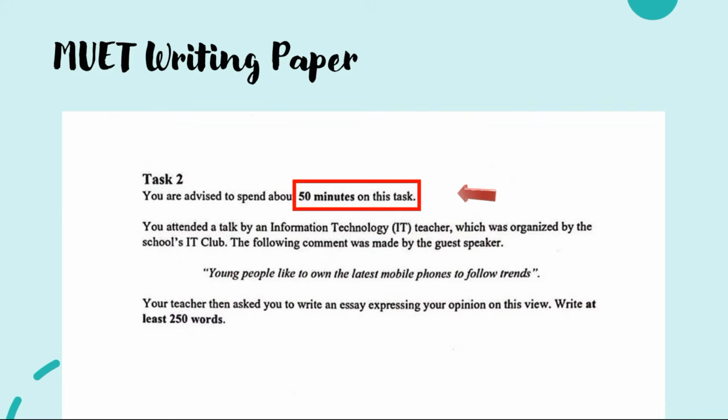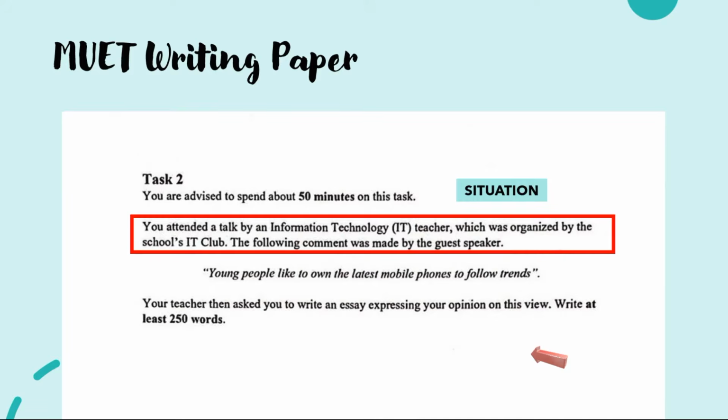In the instruction, it says that you are advised to use only 50 minutes to write this essay for task 2. The time allocation for the writing paper is 75 minutes. So you will spend 25 minutes to answer task 1 and 50 minutes to complete task 2 here.